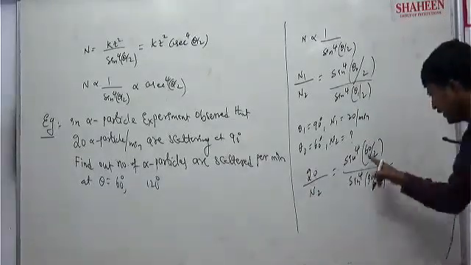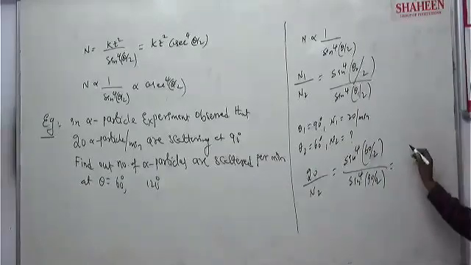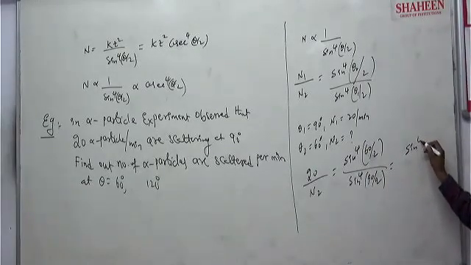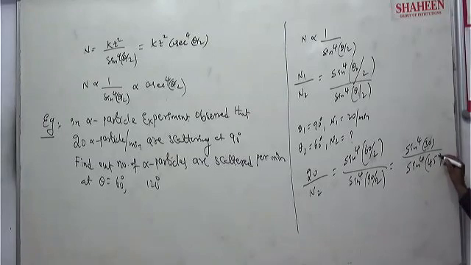So can I write here 60 by 2 is 30, 90 by 2 is 45, correct? Sine to the power 4 of 30 by sine to the power 4 of 45 degree. Sine 30 value is 1 by 2. Sine 45 value is 1 by root 2.